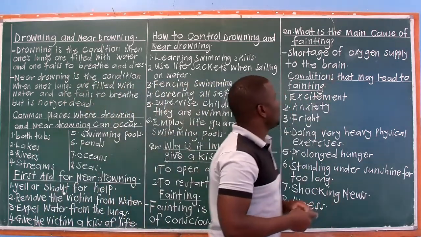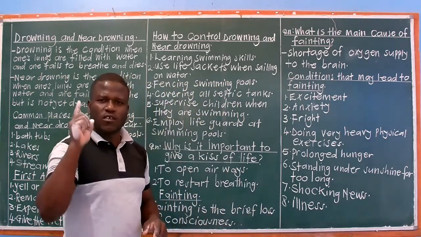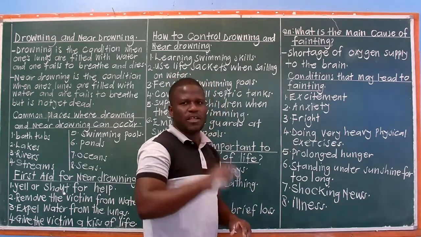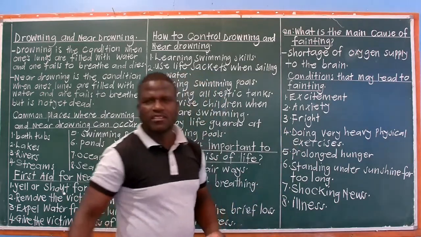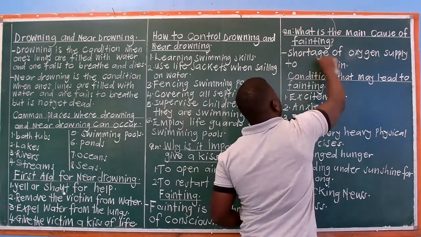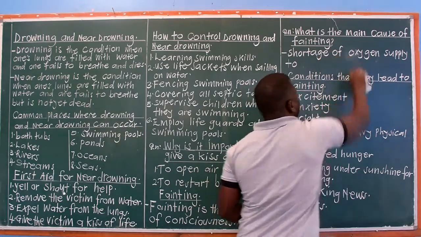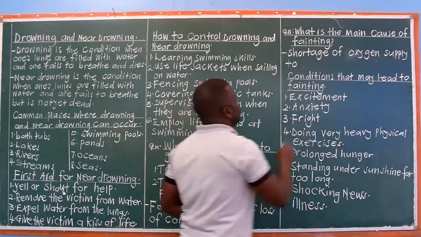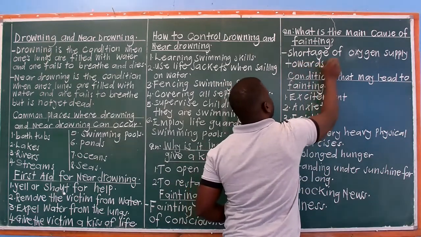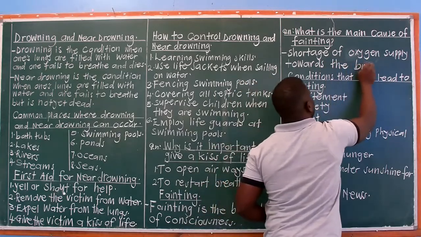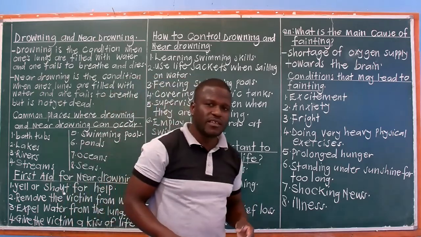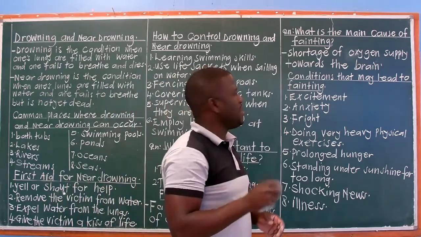Then, what is the main cause of fainting? There is only one cause of fainting, and that is shortage of oxygen supply to the brain. So if the brain lacks enough oxygen, you will faint, and that's the main cause of fainting.